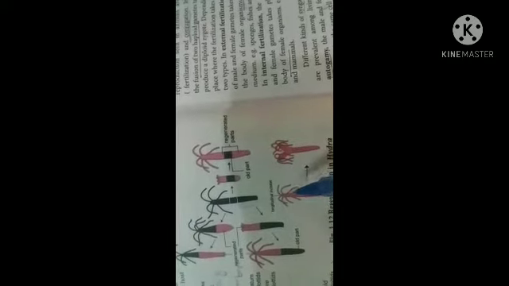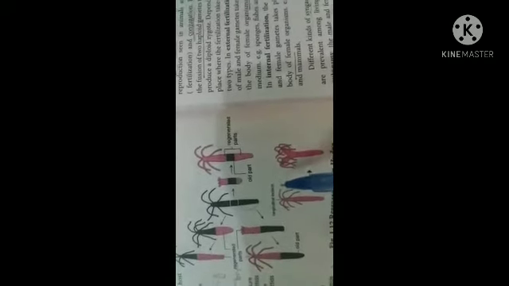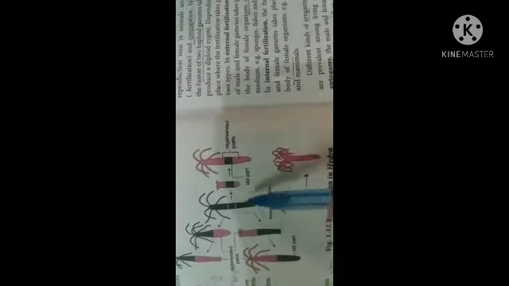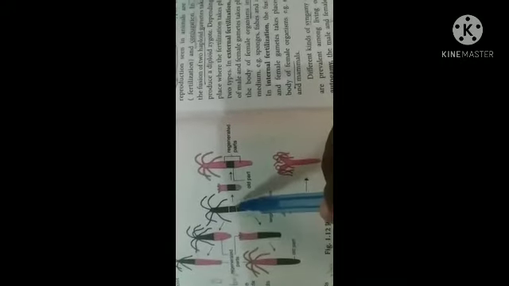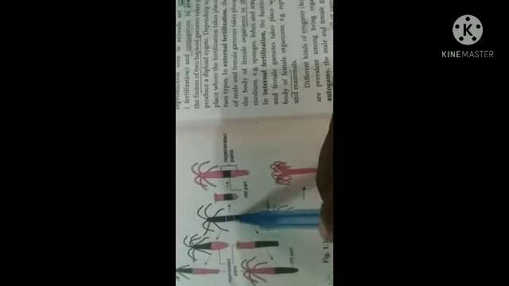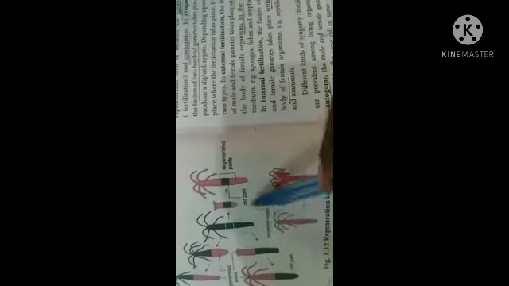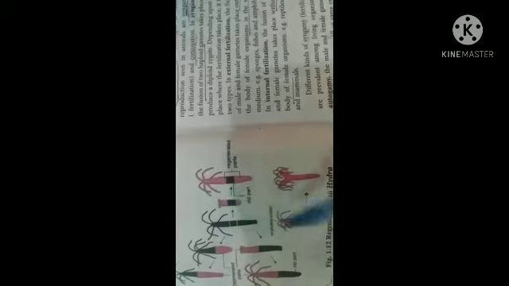If you cut the Hydra into many fragments, each and every fragment has the ability to produce the lost part and develop into a whole new individual. What is called morphallaxis? The whole individual developed from a small fragment is known as morphallaxis. For example, Hydra.